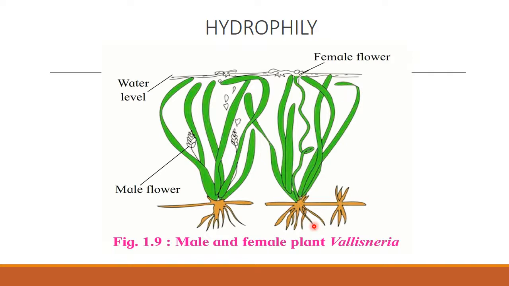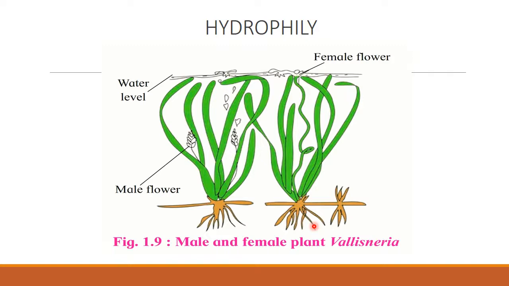So it is known as epihydrophily. Male flowers float on the water surface, and the female flower, when it is mature, comes up above the surface, and there the pollination takes place. Specific gravity of pollen grain is equal to that of water, that is why it floats on water surface.